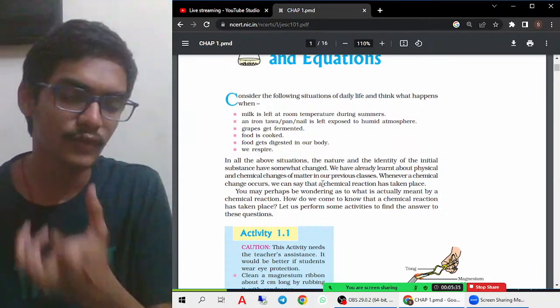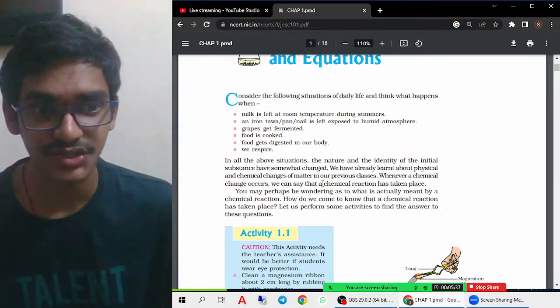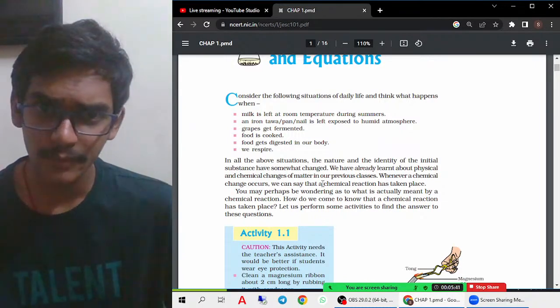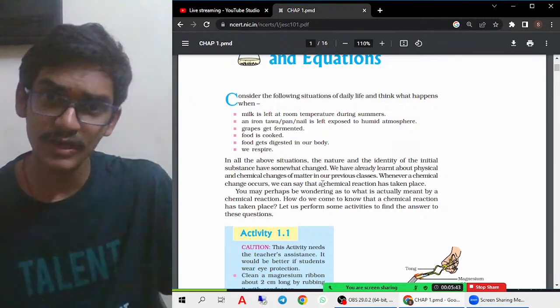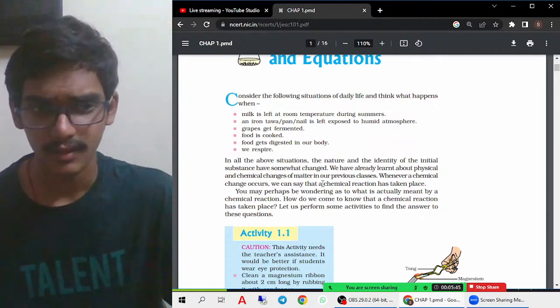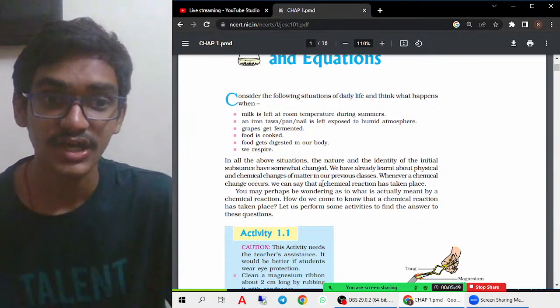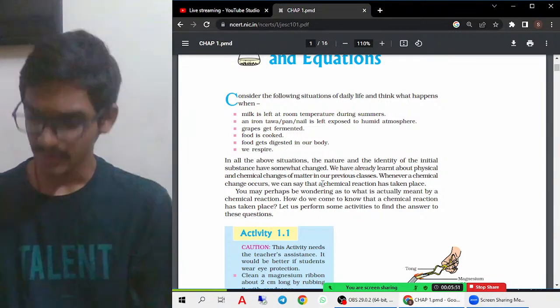After it is cooked, can we get it back? No, we cannot get back, and that is a chemical change. When food gets digested in our body, can you bring back the first food items which were there before? We cannot bring them back. So that is a chemical change. And respiration also is considered to be a chemical change.